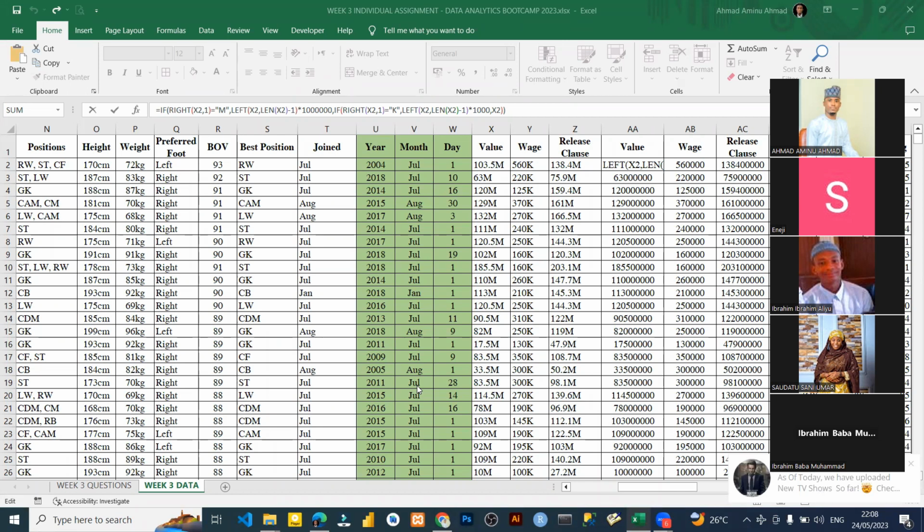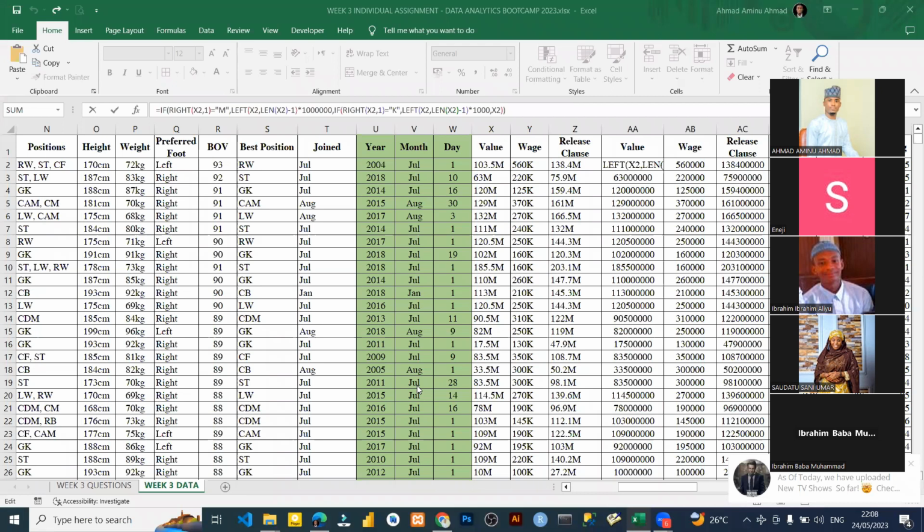There is no K or M behind it. So when I remove the character, it removes zero from the data. That's why in our formula we said if it is not K or M, what we are going to do is return the data. Then it is 100.